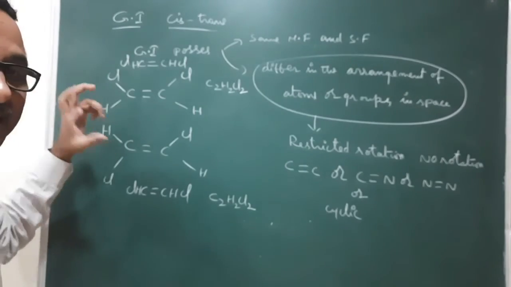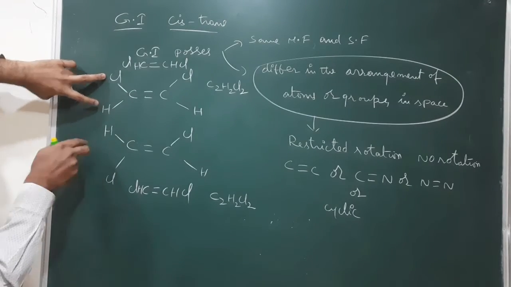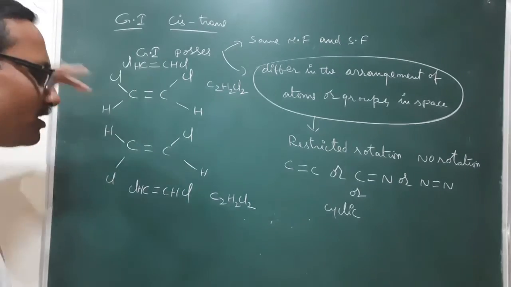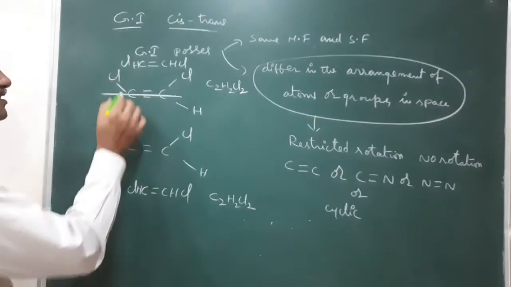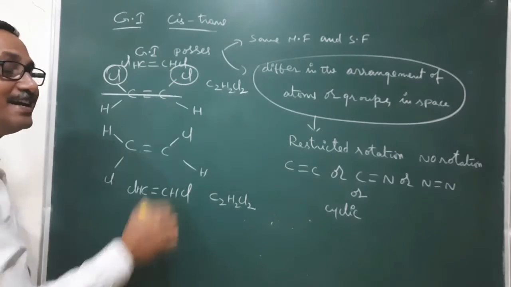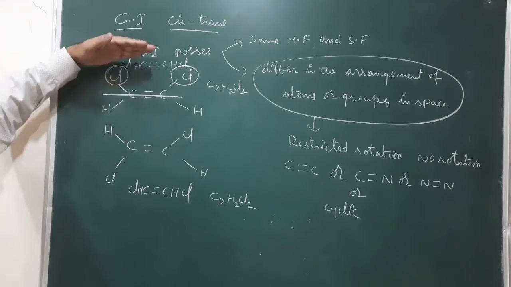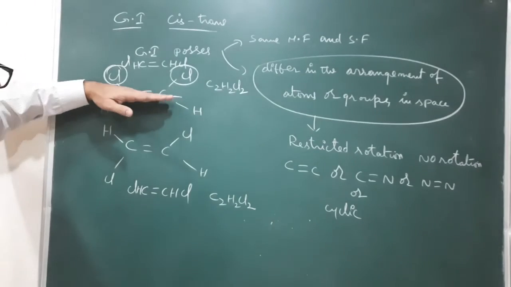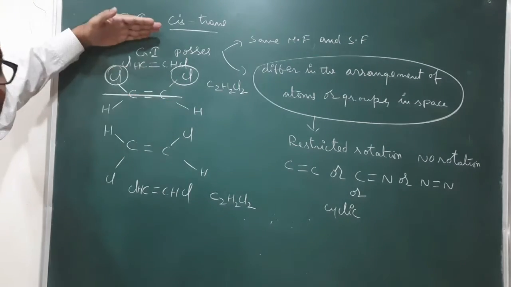Because of the difference in spatial arrangement, you see here this chlorine is present on the upside of this one. With respect to the double bonded carbon, these similar or identical groups are present on the same side of the double bonded carbon atoms.